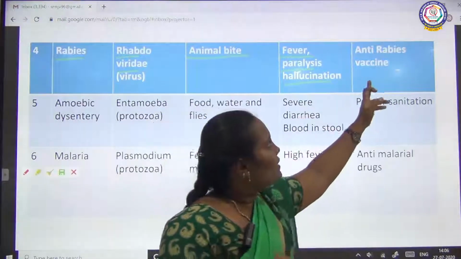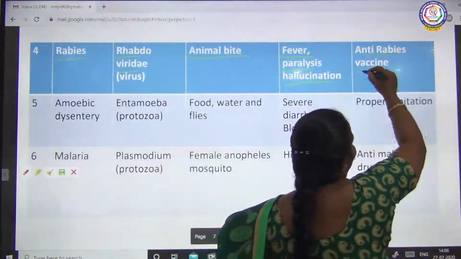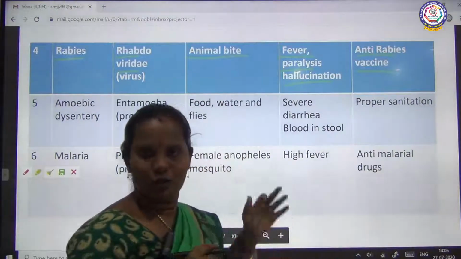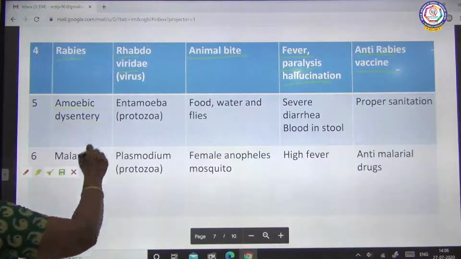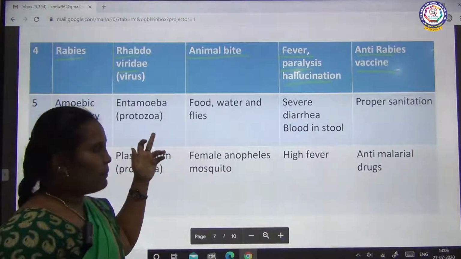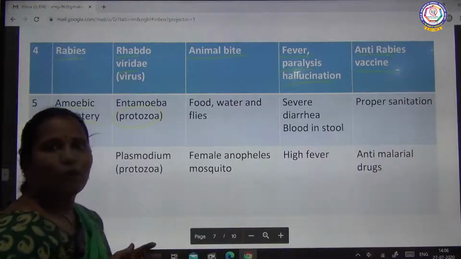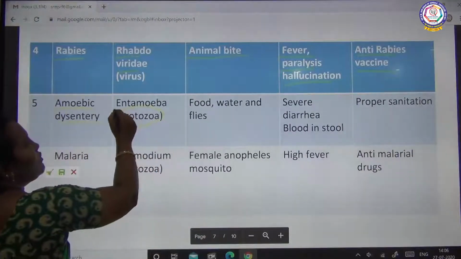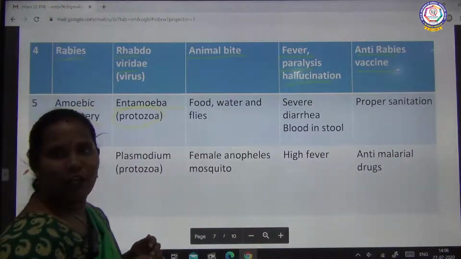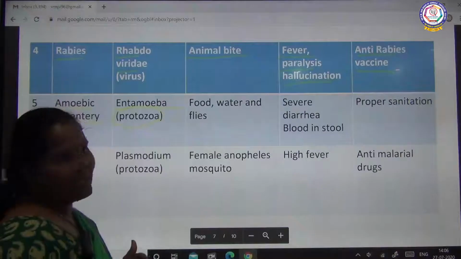Then what is the treatment? Anti-rabies vaccine. This vaccine is used for rabies disease. Then amoebic dysentery. Amoebic dysentery is caused by a protozoa. Protozoa are microbes. One of the Entamoeba protozoa causes amoebic dysentery disease.